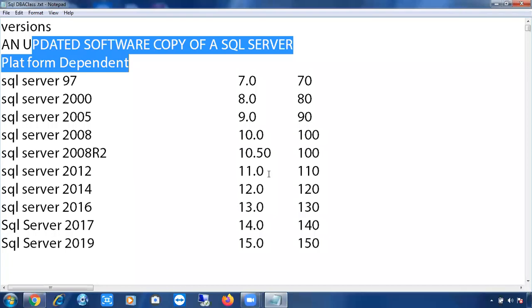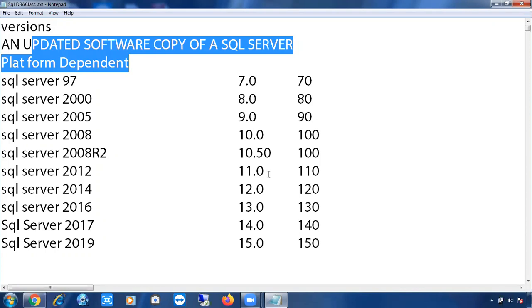In SQL Server, we have a lot of versions. SQL Server started its journey in the year 1995. Actually, it was started earlier. Sybase and Microsoft, both are vendors, and they both designed this SQL Server.